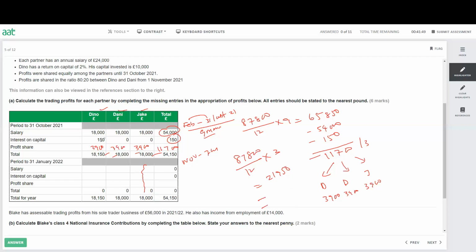So salary was 24,000 for the whole year. For the 9 months it was 18,000. That means for the 3 months it will be 6,000. So 6,000 for Dino, 6,000 for Danny. Jake left after October, so Jake will not get anything. So 12,000 is the salary. Then interest on capital, 10%. So 10% on 10,000.